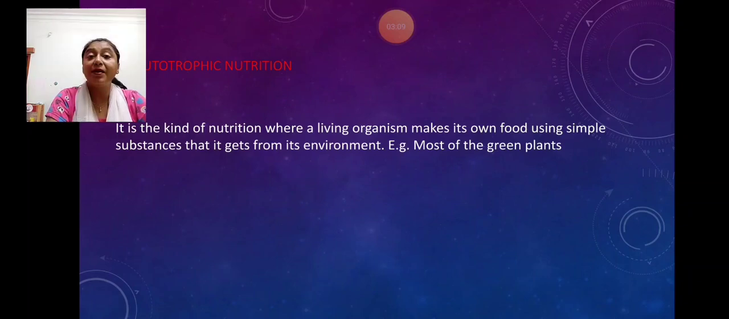They are actually the producers in the food chain. As you know, green plants can prepare their own food. They use energy trapped from the sunlight to prepare their food through the process of photosynthesis. And I hope you all are familiar with the term photosynthesis as you have studied about it in your previous classes.